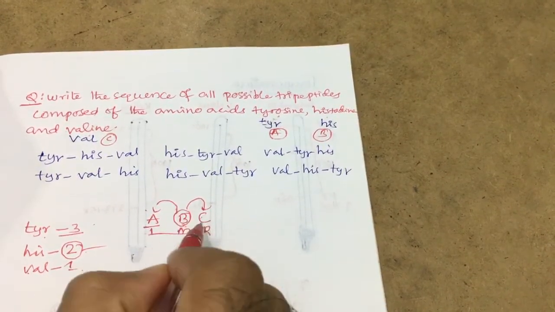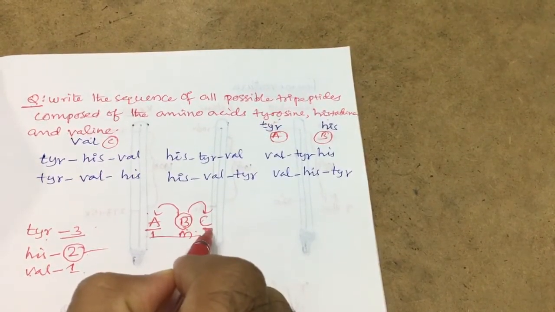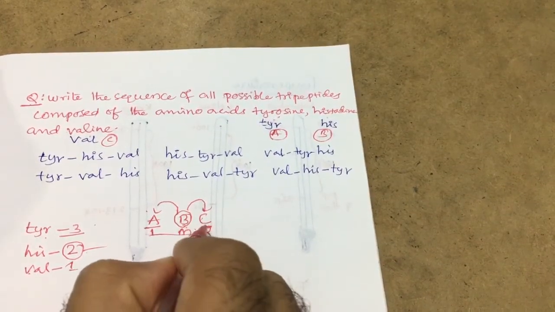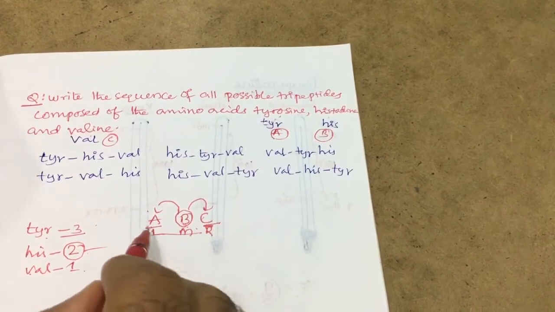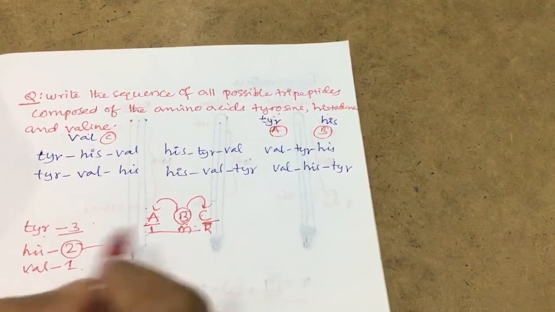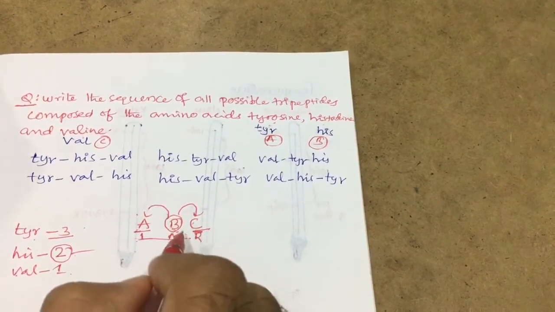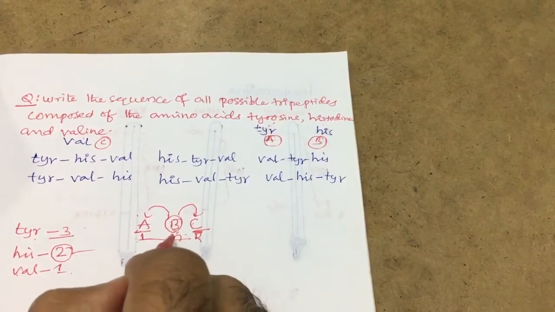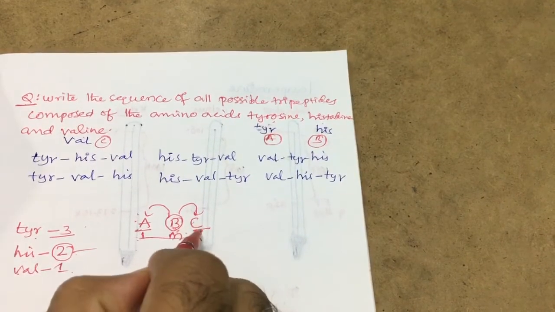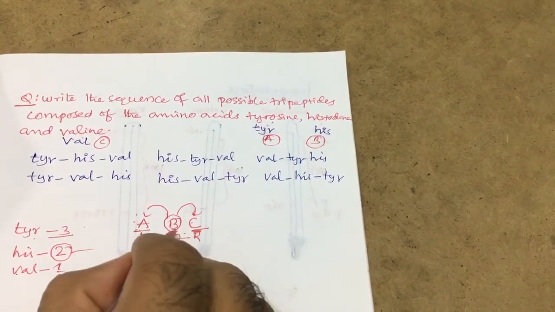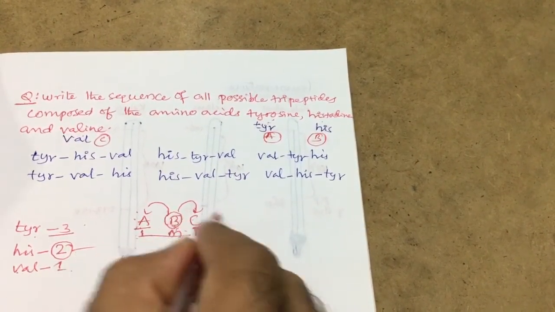Next C. C can be at extreme right, middle or left. A has three positions, B also has three positions, C also has three positions. But in this arrangement, when one position is already occupied, only two possibilities remain for B. And C has one position, when B is on the left side or right side.